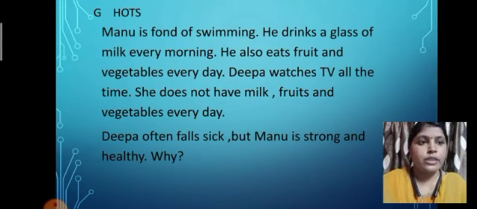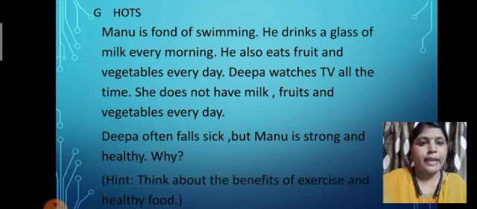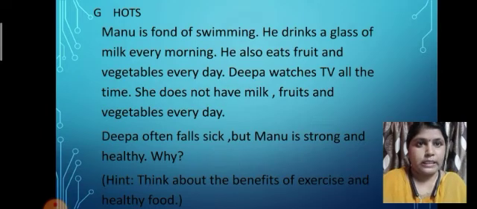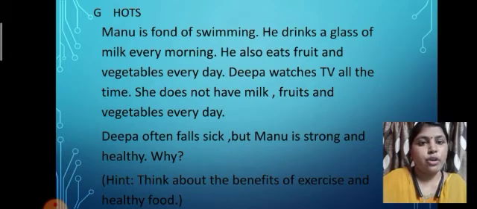Why? They have given us a hint: think about the benefits of exercise and healthy food. I'm not going to tell you the answer. You have to write the answer to this question in 4 to 5 lines in your science notebook: why Deepa often falls sick and why Manu is strong and healthy.